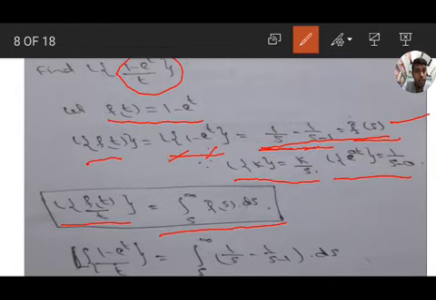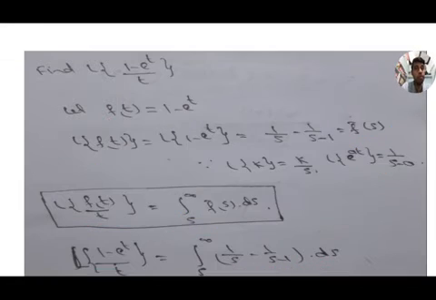So substitute the values. We get L of 1 minus e to the power of t by t equal to integration s to infinity 1 by s minus 1 by s minus 1 ds. So here we need to separate the integration, 1 by s and 1 by s minus 1.